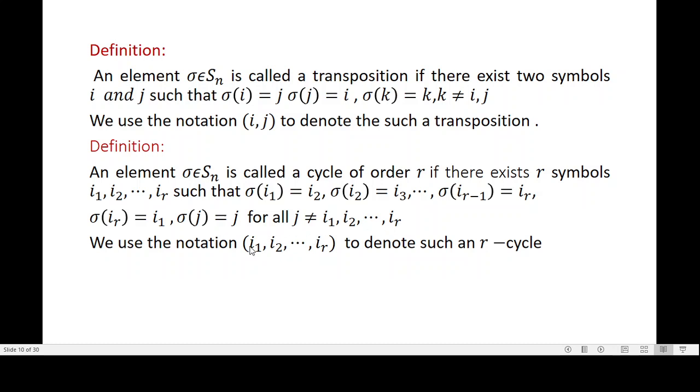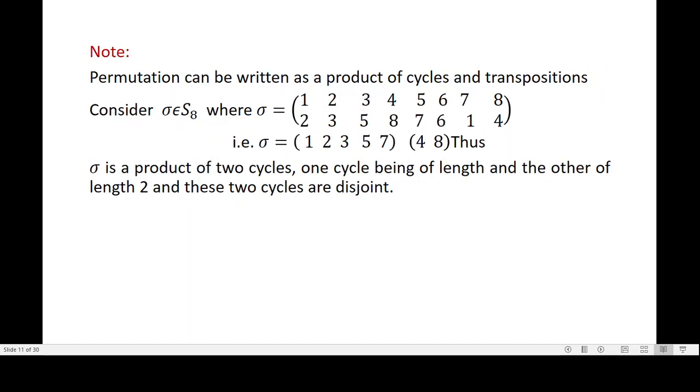And then we say that this sigma is a cycle, which is an r-cycle, and we use the notation (i1, i2, etc., ir).